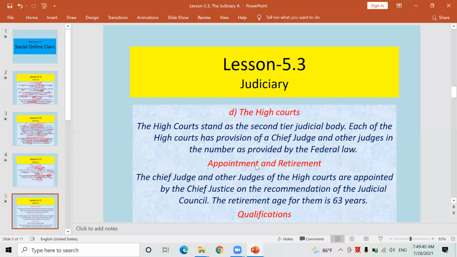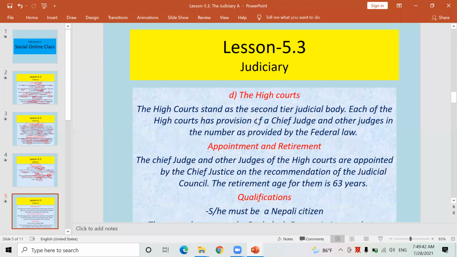Now look here, high court. Regarding high court, what sort of provision is made in our present constitution? We were discussing the Supreme Court just a minute ago. Now let's concentrate on high court. You know that there are 7 high courts, state-wise, province-wise, there are different high courts.